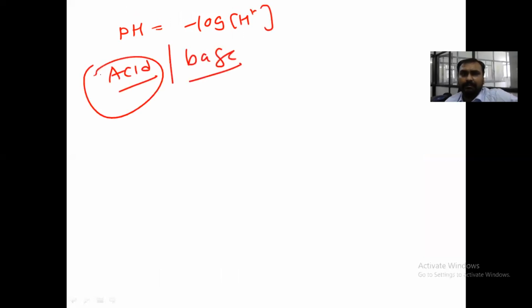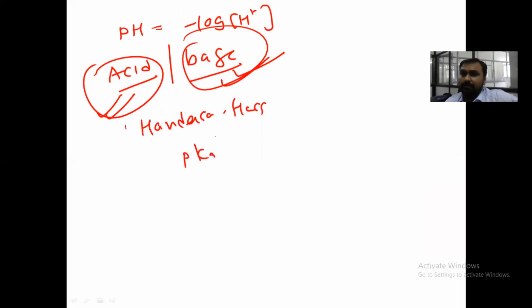So in this lecture we have seen about pH, which is the negative logarithm of hydrogen ion concentration. We have seen about the acid and the base. Acid has the property of donating protons, and a base will accept protons, or a base will release OH. Acid will release H plus. We have also seen the Henderson-Hasselbalch equation, which will be very helpful in the next lecture also, where pH is equal to pKa plus log of base upon acid.